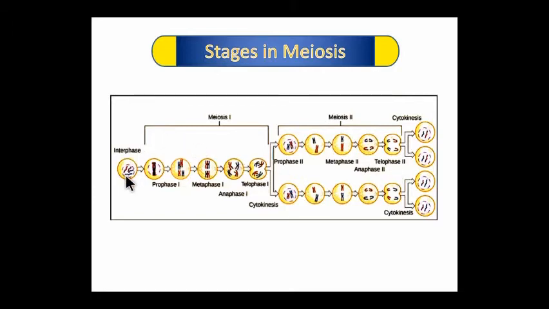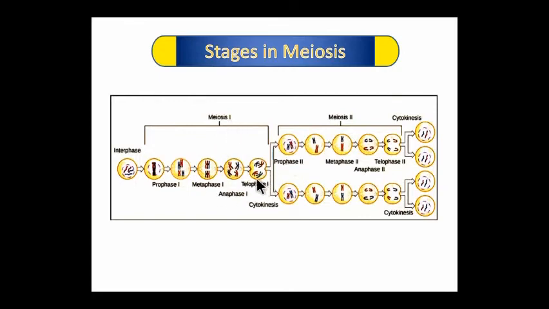Initially, suppose a cell containing two chromosomes is undergoing meiosis. Then telophase first shows the chromosome number 1, which means the parental cell having two chromosomes divides to form two cells having a single chromosome. That's why meiosis first is called reductional division.